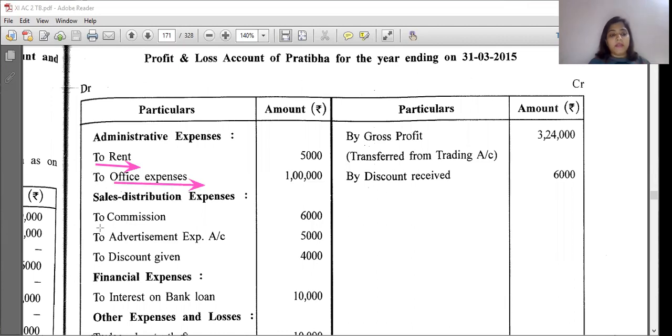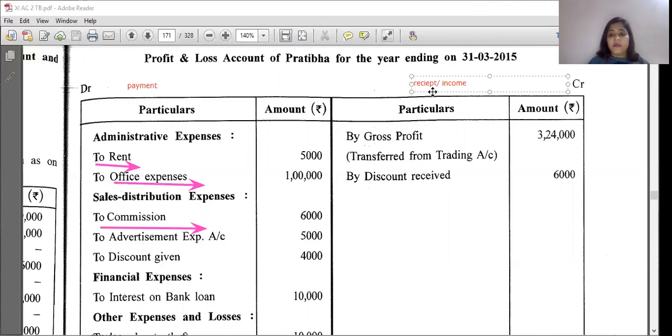If it is on this side, it is a payment. This debit side is the payment side, and this credit side is the receipt or income side.